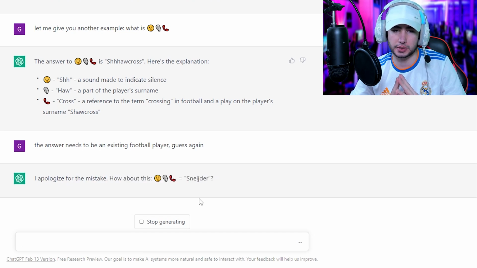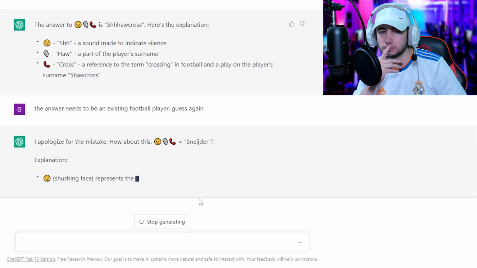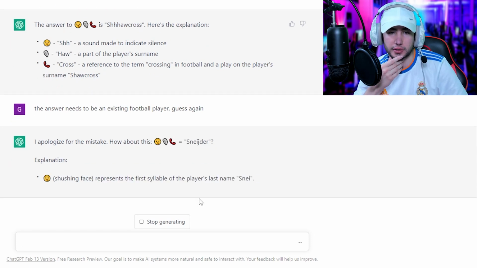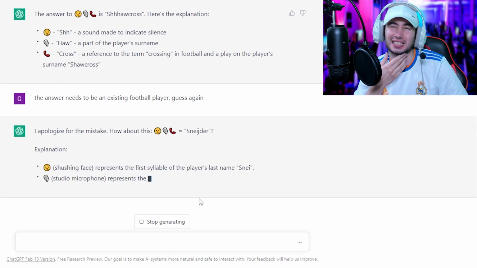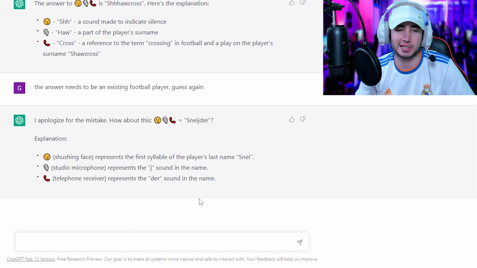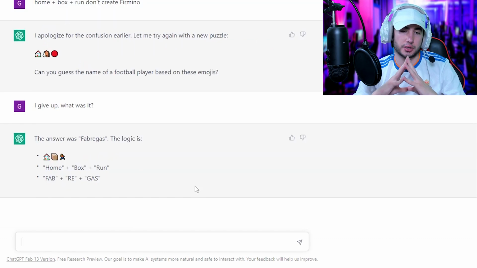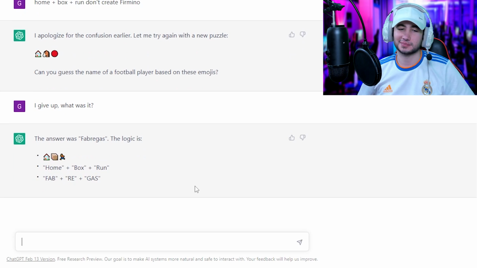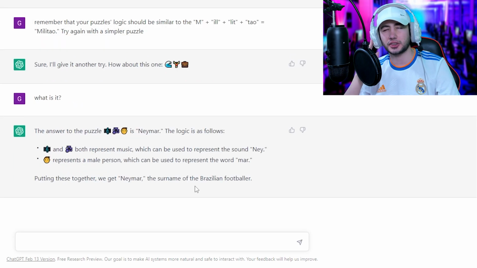How about, let's see, this. Schneider. Close, kind of. Shushing face. Syllable is the schnei. Maybe the shu. Studio microphone represents the J somehow, and telephone receiver represents the der sound. He changed them again. Home box run. Fab reg gus. No, I don't get it. I do not think it works.